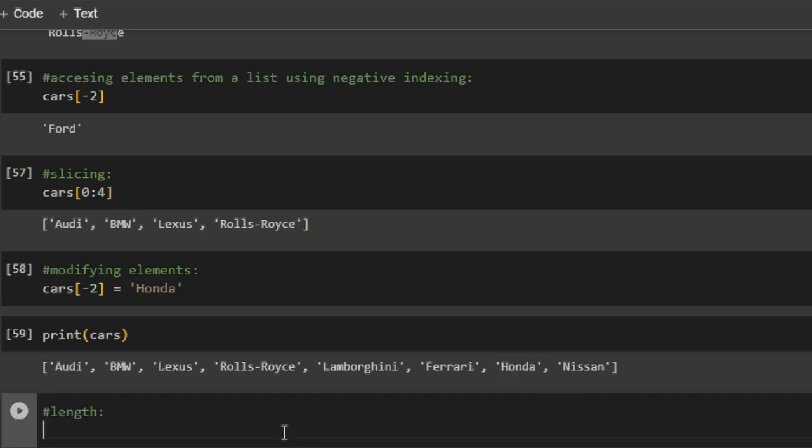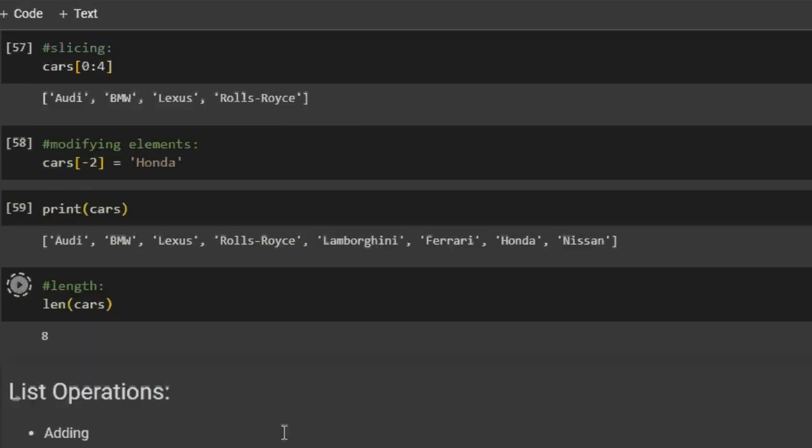Let's check the length of the list. To know how many items are there in the list, we use the function len and just pass your list name, and it will show that we have 8 cars in total.